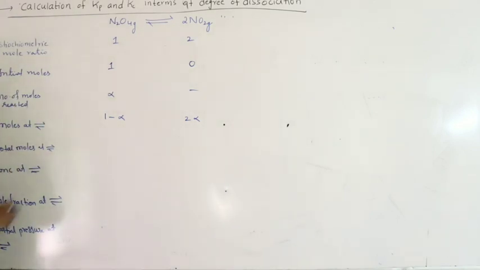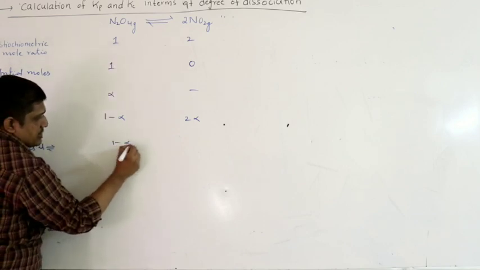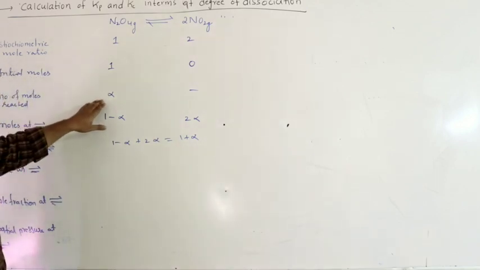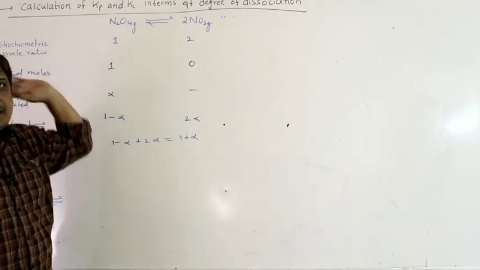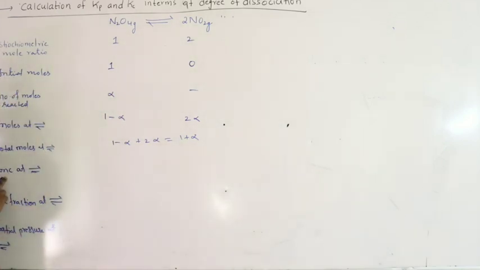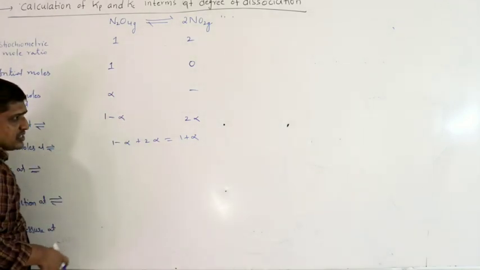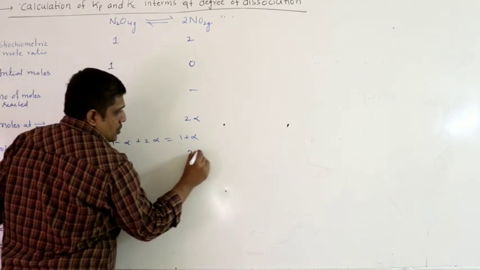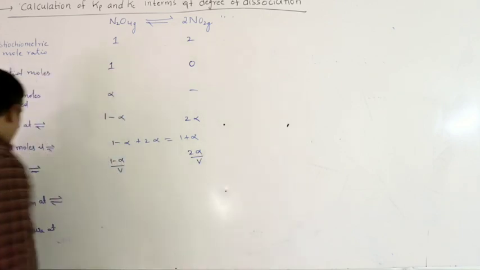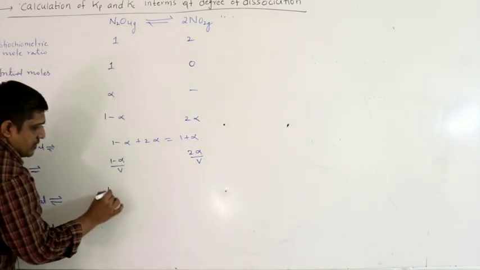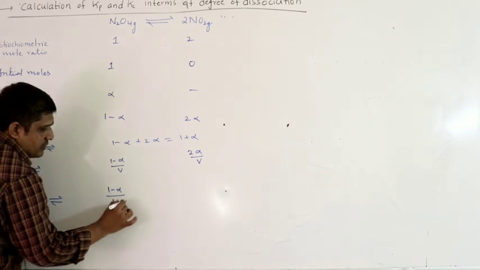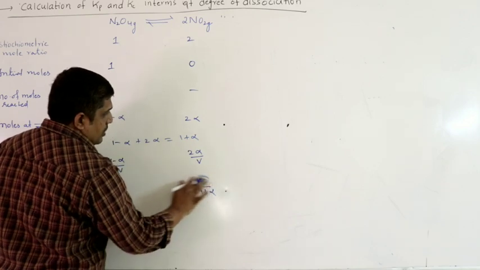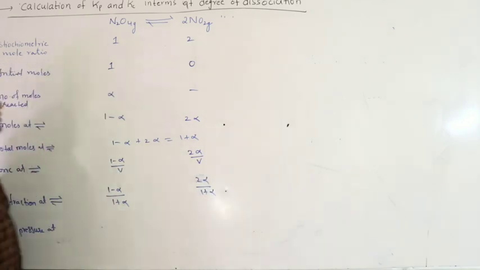Total moles of gases at equilibrium, both are gases. So 1 minus alpha plus 2 alpha will be equal to 1 plus alpha. Where alpha is number of moles of N2O4 dissociated out of 1 mole. Concentration at equilibrium, again assume volume of the system as V, then this is 1 minus alpha by V, now this is 2 alpha by V. Mole fractions at equilibrium, number of moles at equilibrium, that is 1 minus alpha by total number of moles, 1 plus alpha, and 2 alpha by 1 plus alpha at equilibrium.